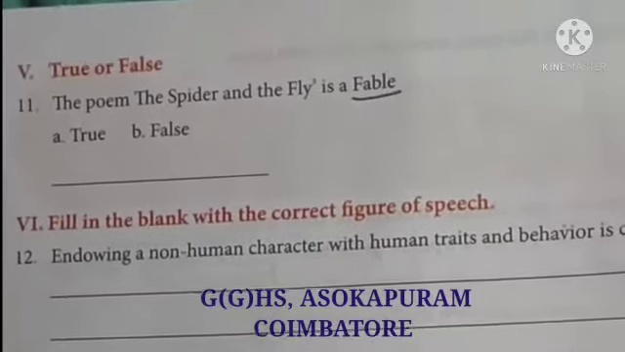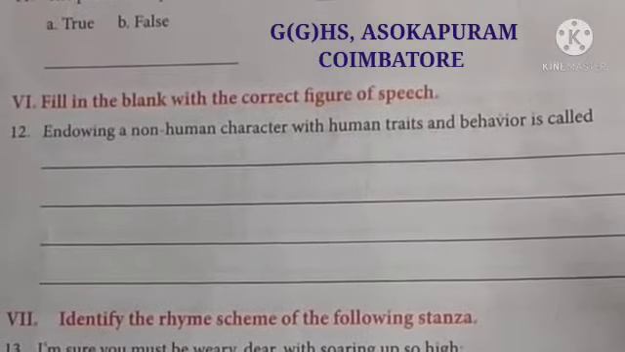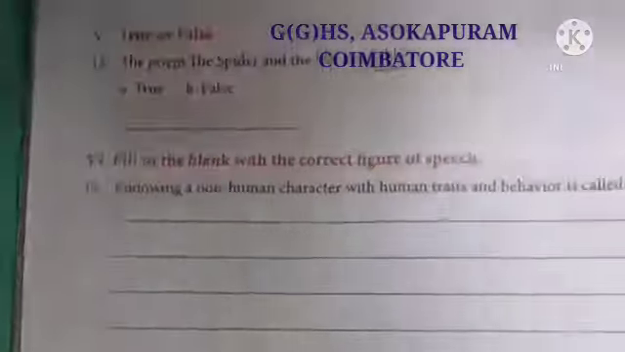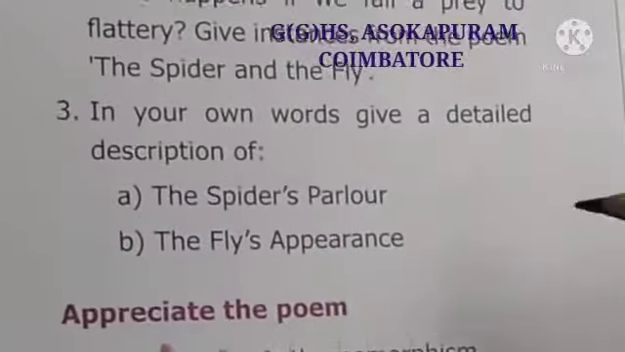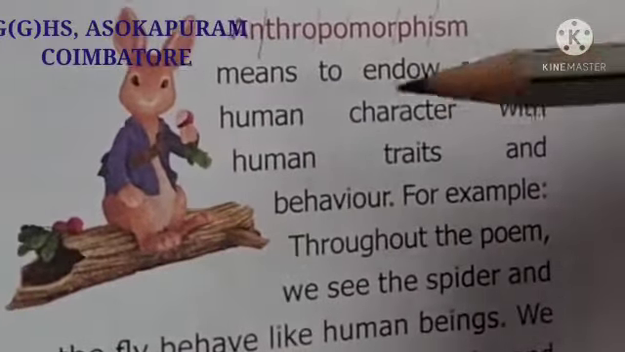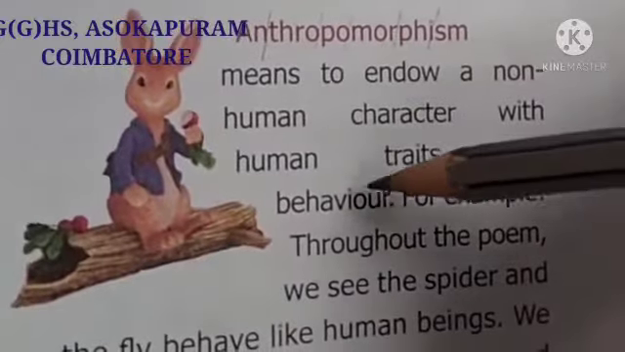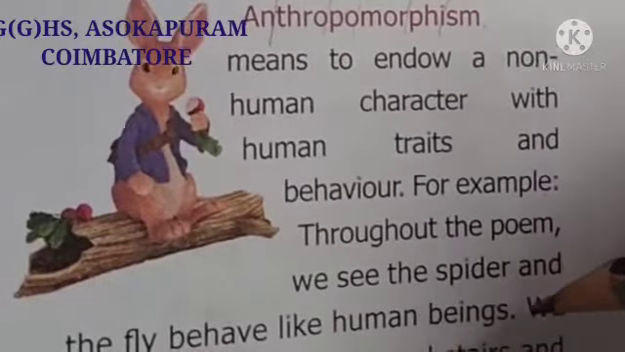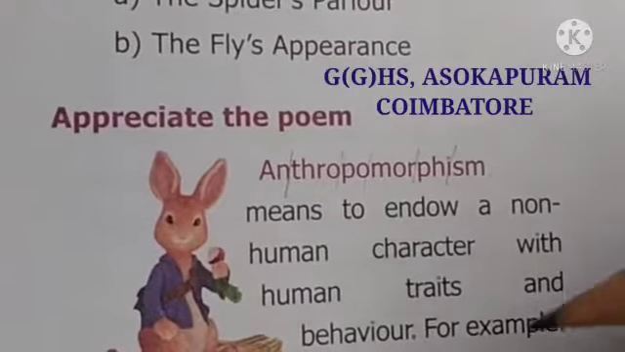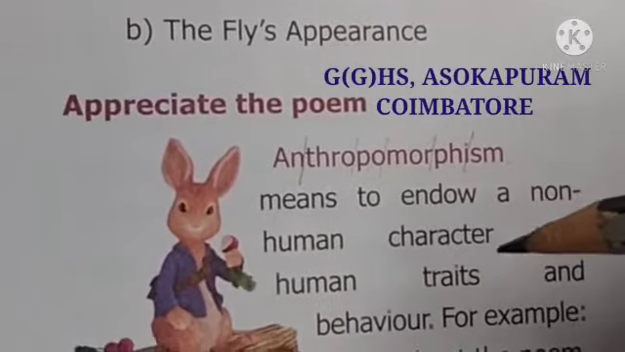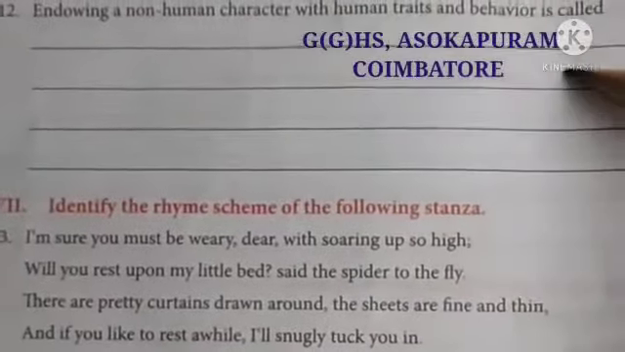Next, Roman letter 6. Fill in the blank with the correct figure of speech. Endowing a non-human character with human traits and behavior is called dash. It is on page number 105 in your book. Anthropomorphism. Anthropomorphism means to endow a non-human character with human traits and behavior. For example, throughout the poem, we see the spider and the fly behave like human beings. It's true, no? He is giving human traits and character to the insects. So the figure of speech used here is anthropomorphism. So write this answer here, anthropomorphism.